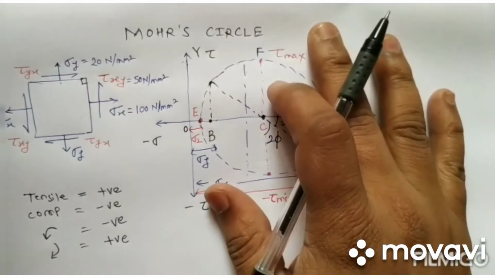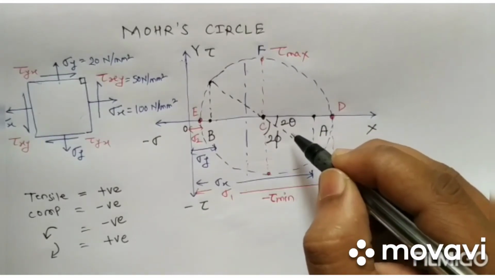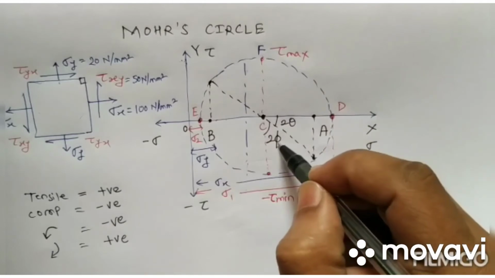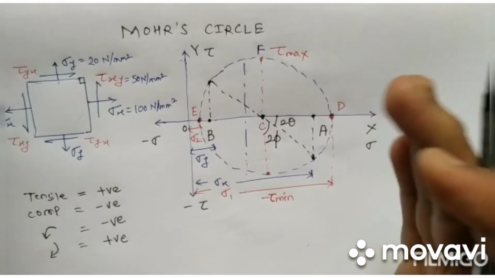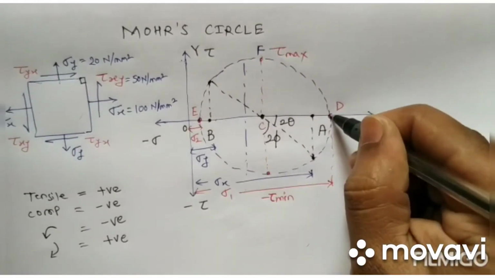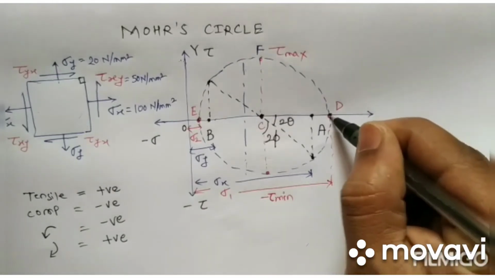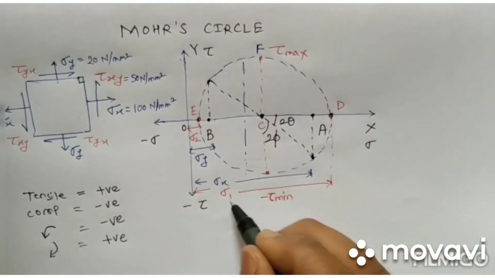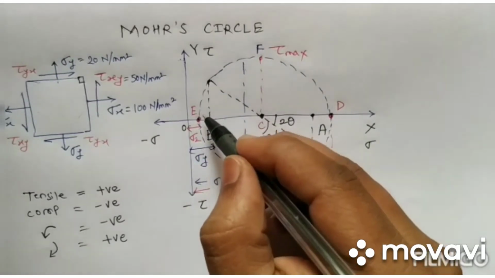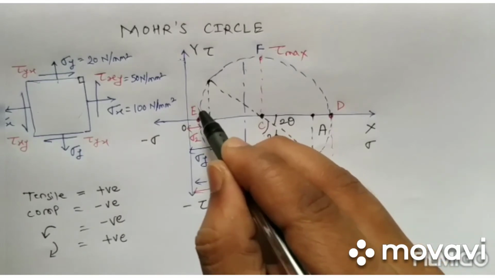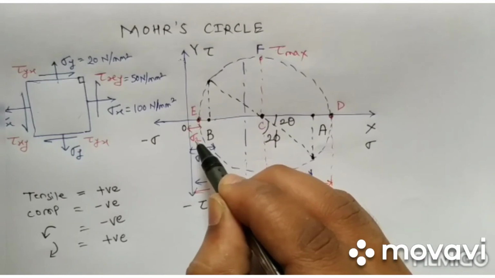So this is very important, and that's why, while finding out the magnitude and the location, these angles theta and phi are nothing but the location, and each point on this circle is nothing but a plane. The stress which is acting on this normal plane D is our maximum principal stress, that is sigma 1, and E is the minimum principal stress plane, and the value of the minimum principal stress is sigma 2.